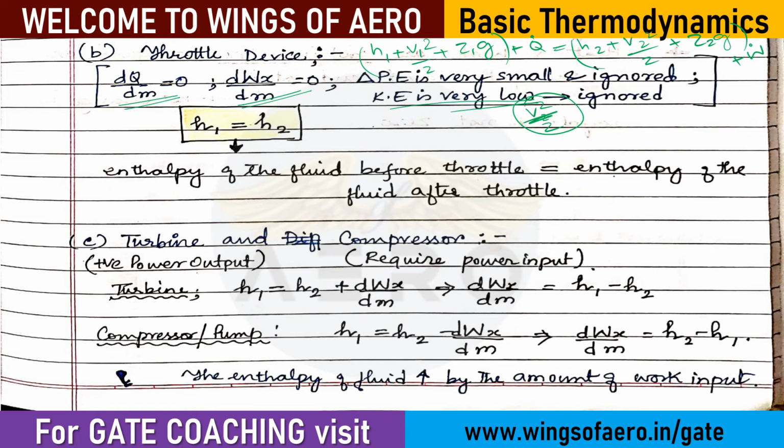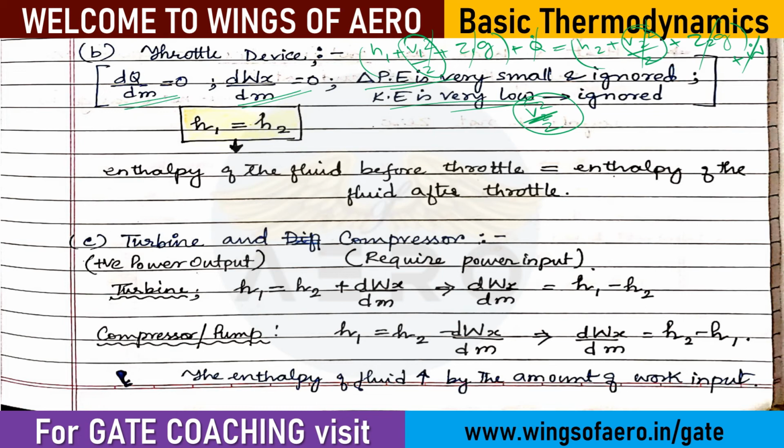Now what is meant by kinetic energy? This term is the kinetic energy actually. If the kinetic energy is ignored, Q ignored, W ignored, and they have said the potential energy, that is Z1 equals Z2, also ignored, then what is the remaining thing? H1 minus H2.